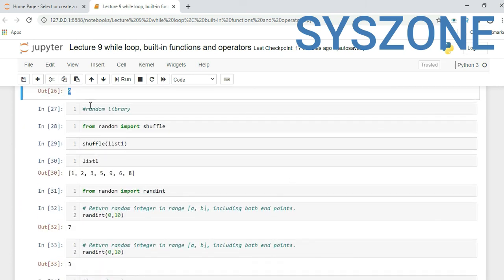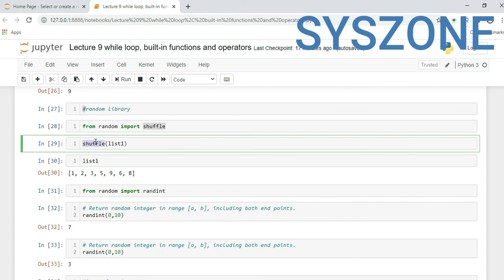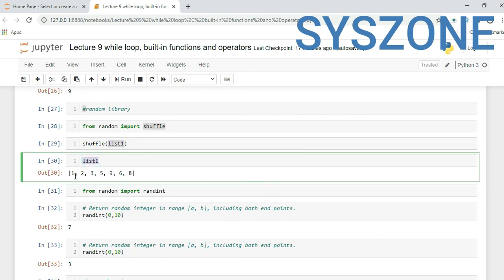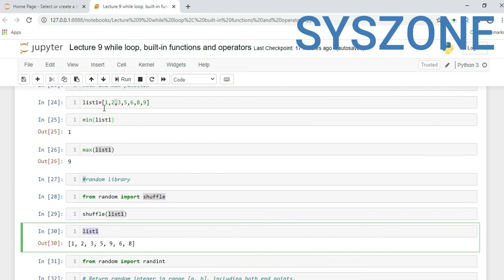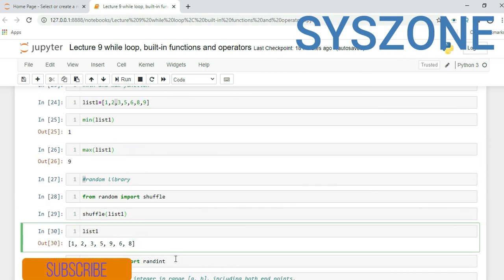Similarly, we have a random library. From the random library we are importing the shuffle function. What the shuffle function will do is automatically shuffle the values of a list. So we're using the shuffle function, inside it we are passing a list, and when we print the list, if you see, it is automatically shuffling our values, 1 2 3 5 9 6 8. The original was 1 2 3 5 6 8 9, and here it is taking 5 9 6 8. So this shuffle function will automatically shuffle the values.